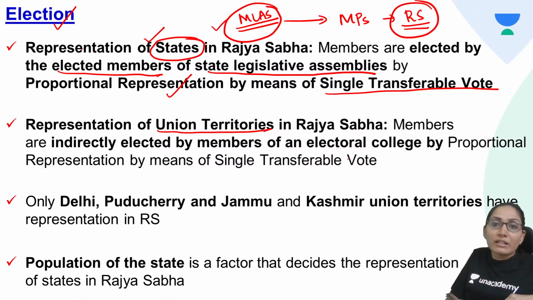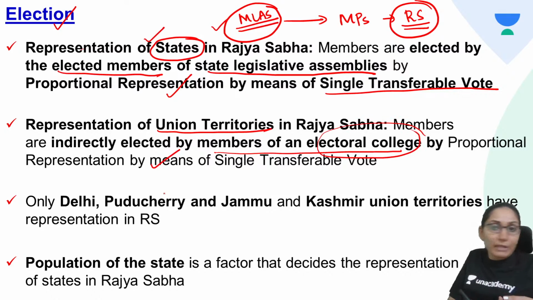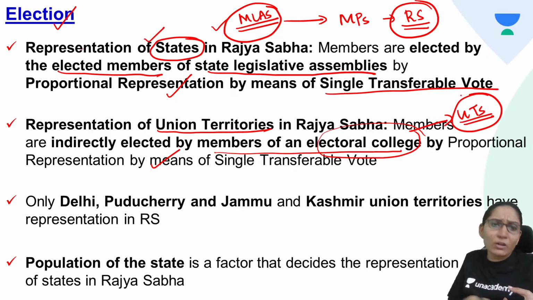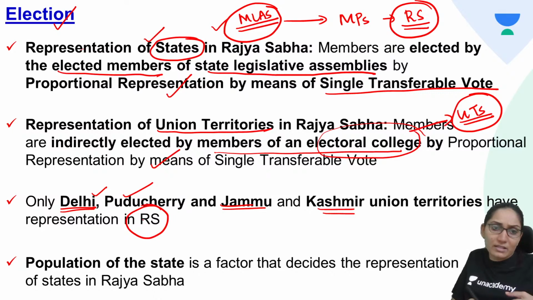Representation of union territories in Rajya Sabha. How are union territories represented? Members are indirectly elected by members of an electoral college by proportional representation by means of single transferable vote. In case of UTs, union territories, the elections are also indirect, conducted through an electoral college. The union territories of Delhi, Puducherry, Jammu and Kashmir have representation in Rajya Sabha. So these are the only UTs which have representation in the Rajya Sabha: Delhi, Puducherry, Jammu and Kashmir.